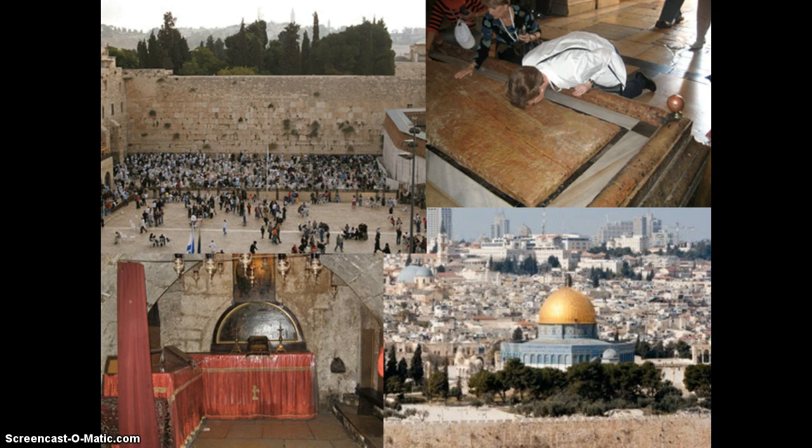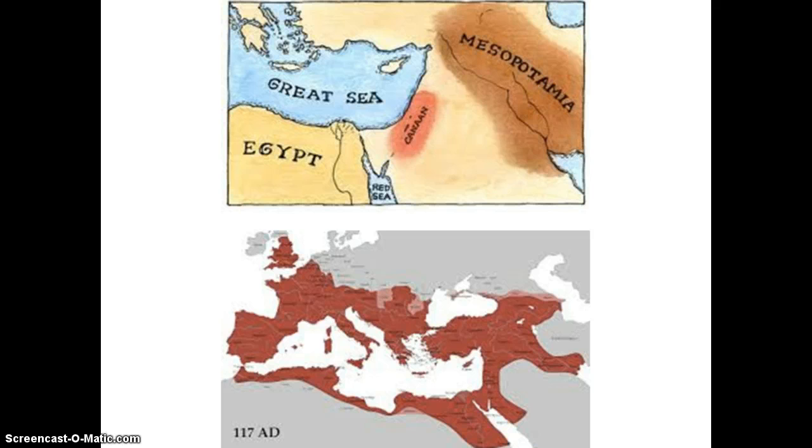Now, the issue is that many different groups have claims to this land because many different groups have controlled this land. The Israelites were the first people to establish the Kingdom of Israel in this region in 1000 BC, but at that time, the piece of land was known as Canaan. We can see Canaan marked on the map on top in the red.